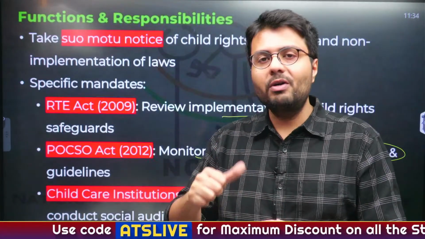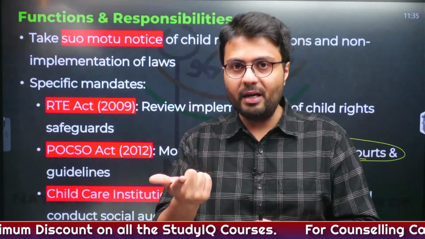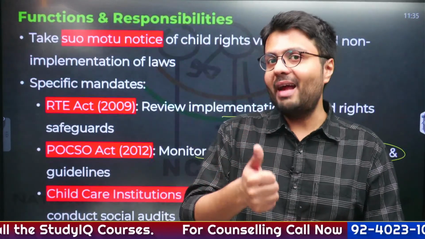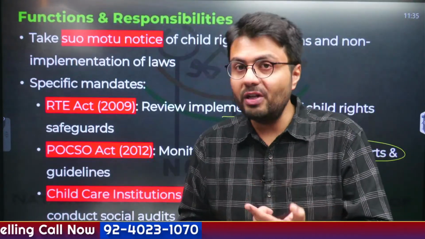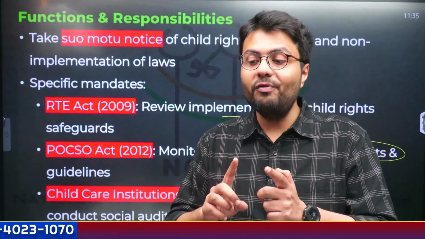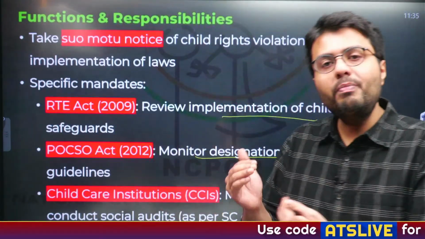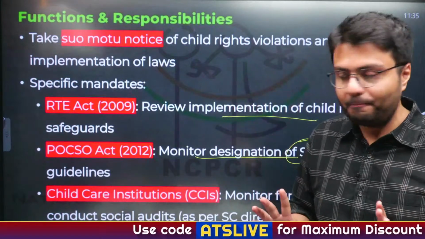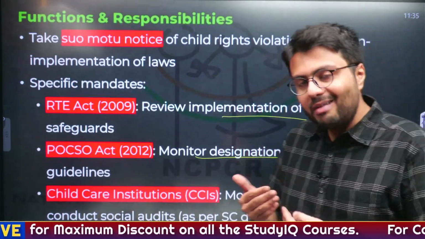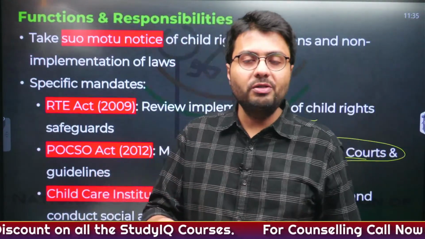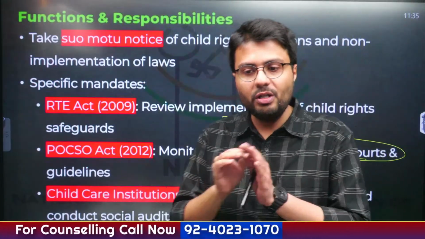And also it is a requirement of the people who are involved in the investigation of those cases that you don't have to harass the child. You need to take the information from the child, right? You want to take the evidences or even the statements of the child, right? But this shouldn't be done in a manner that further violates the dignity or the psyche of the child. And this needs to be ensured. And who ensures this? NCPCR. Similarly, child care institutions also are regulated, and the social audit of these institutions is conducted under the overall watch of the NCPCR. So this is what these things do.